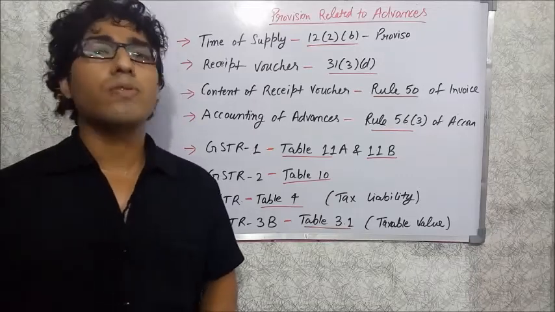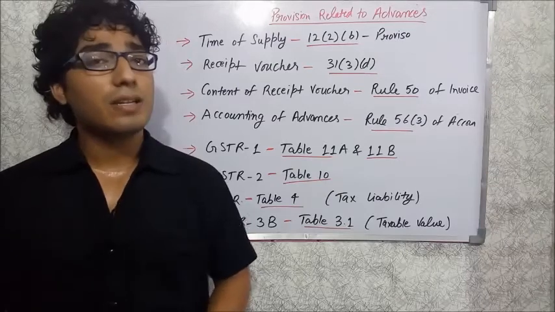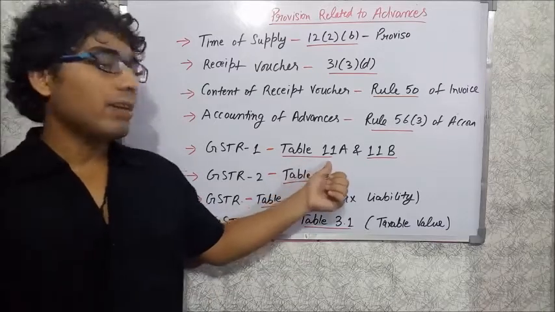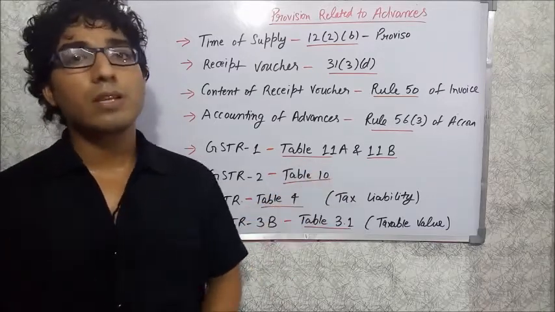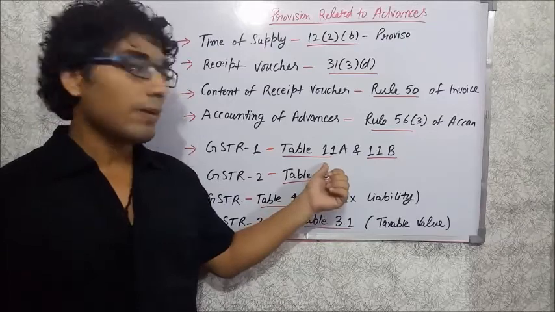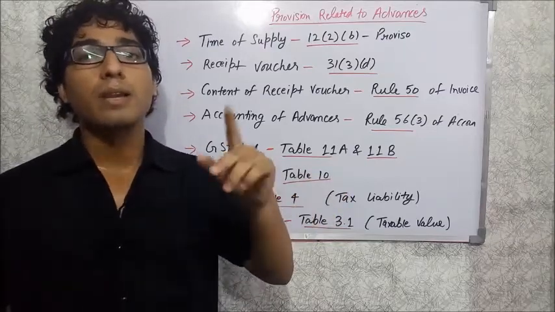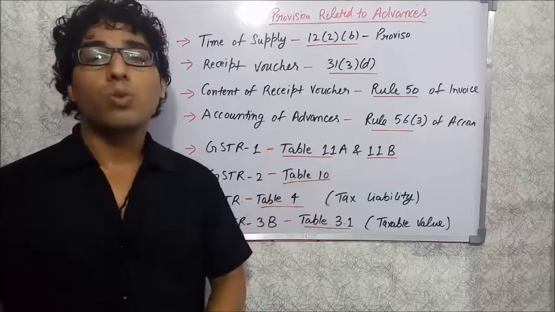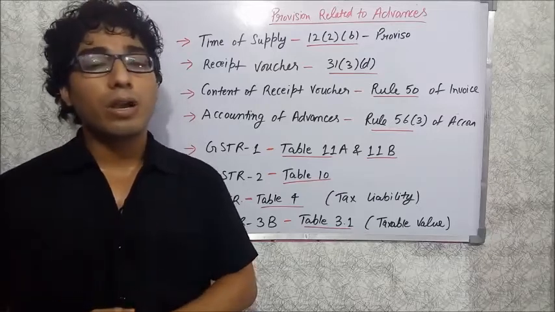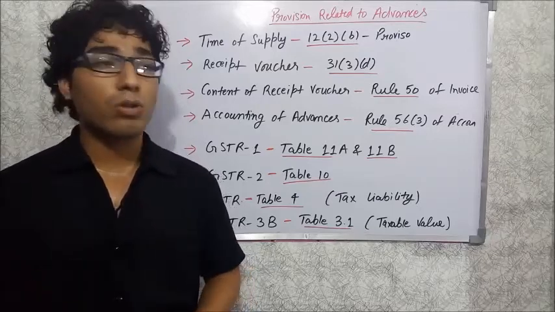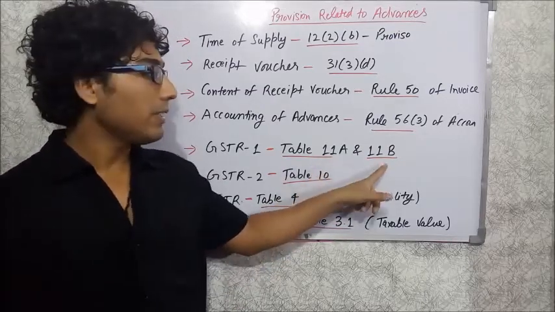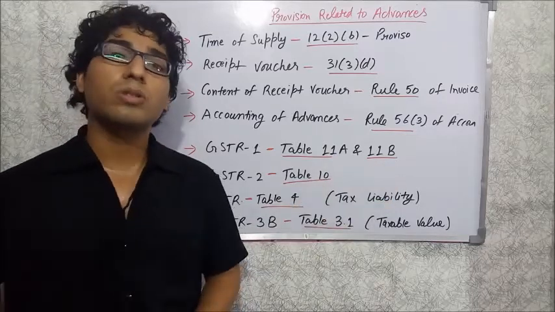And now the question is how to reflect the advance receipt in the return, GSTR 1, 2, 3 or 3B. Table number 11A and 11B are for you if you receive advances, and it is under GSTR 1. In GSTR 1 table number 11, you will find the two columns 11A and 11B. 11A is for those who receive the advances in a certain month but haven't issued the invoice against those advances. So you have to mention those details in table number 11A. But in table number 11B, you have to mention those adjustments.